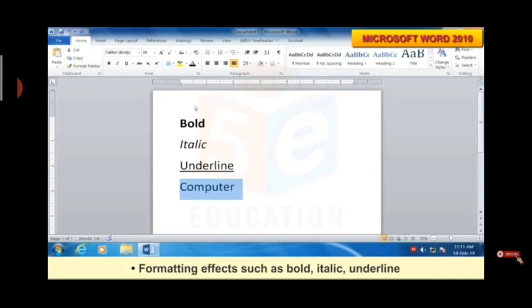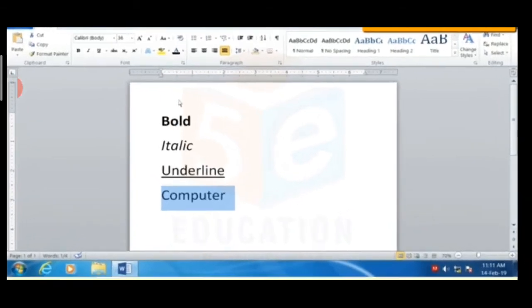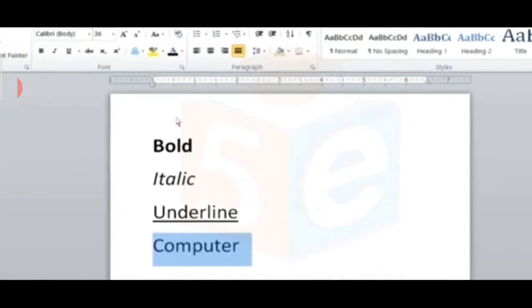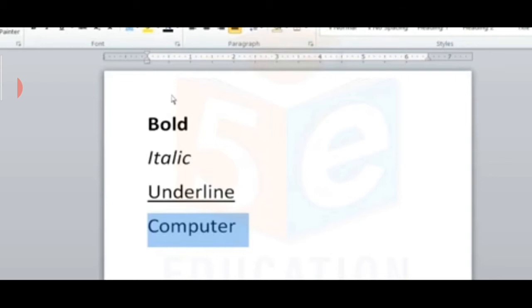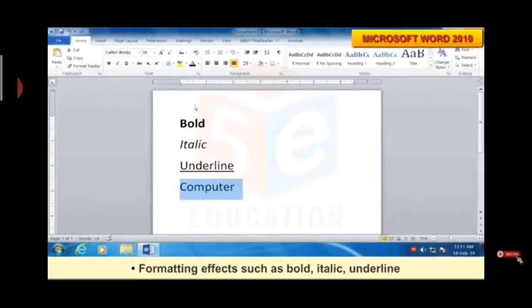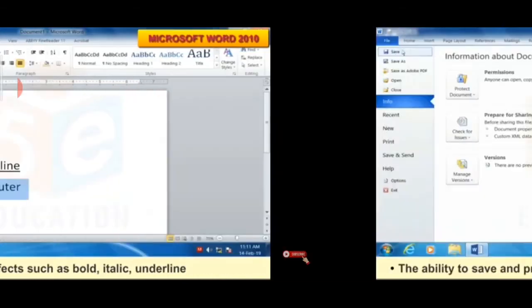Now, formatting effects such as bold, italic, underline are available in Microsoft Word. What is the meaning of bold? That means you can highlight that letter. Italic means you can style that letter, and the letter will get tilted to one side. With the underline option, you can underline any word or any particular sentence. So these effects are available in Microsoft Word 2010.